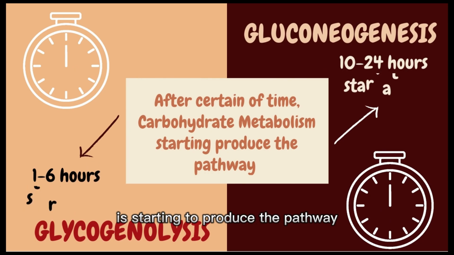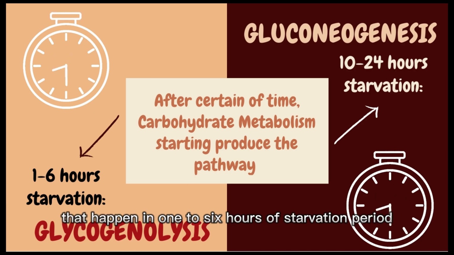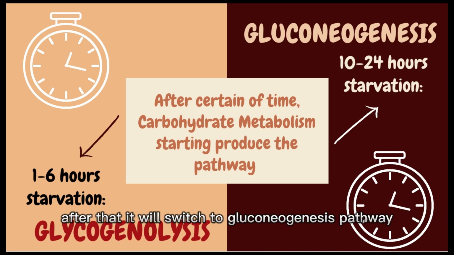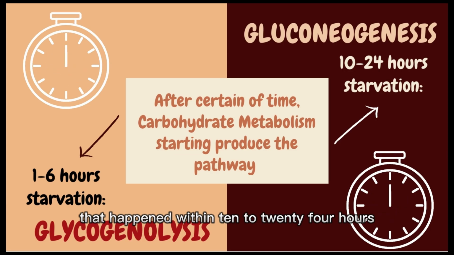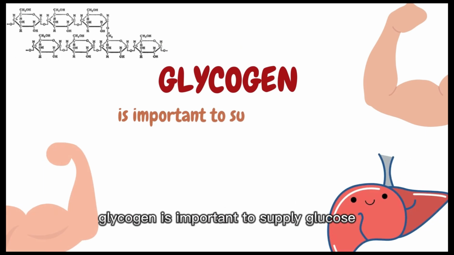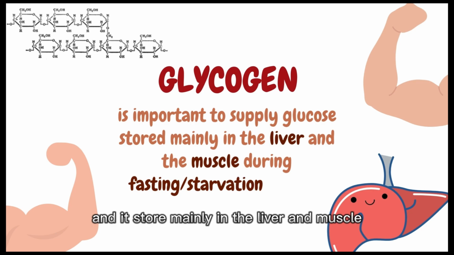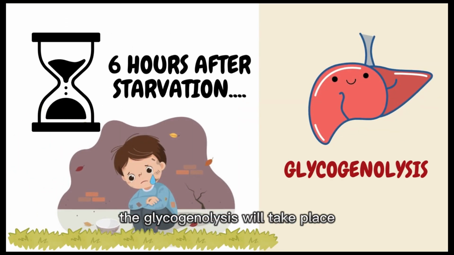After a certain amount of time, carbohydrate metabolism starts to produce glucose through pathways. There are two pathways. The first one is glycogenolysis that happens in 1 to 6 hours of starvation period. After that, it will switch to gluconeogenesis pathway that happens within 10 to 24 hours of starvation period. Glycogen is important to supply glucose and it's stored mainly in the liver and muscle. After 6 hours of starvation, the glycogenolysis will take place.